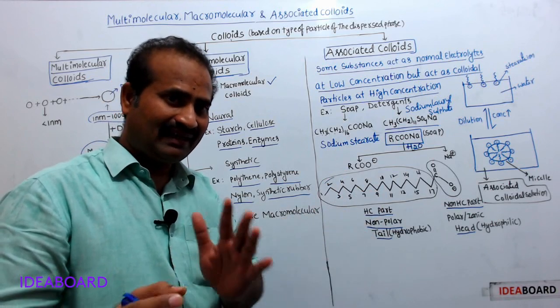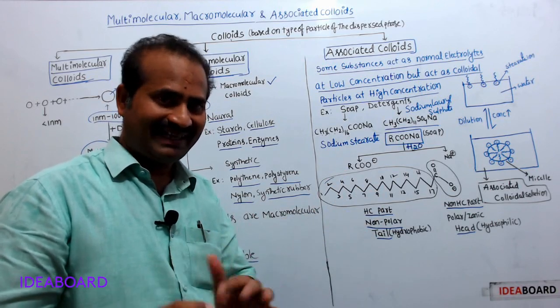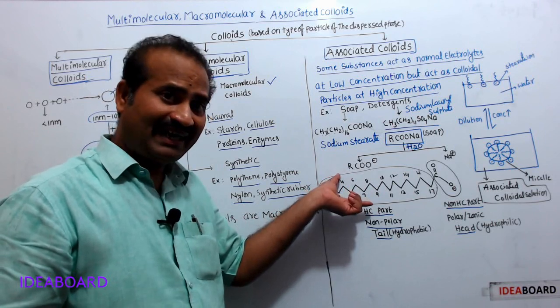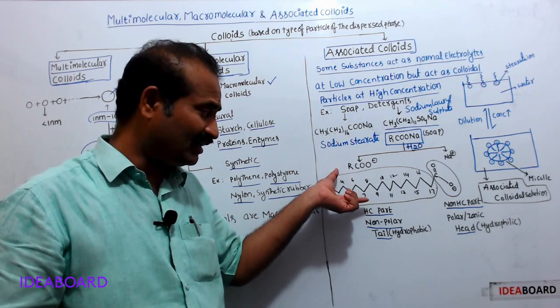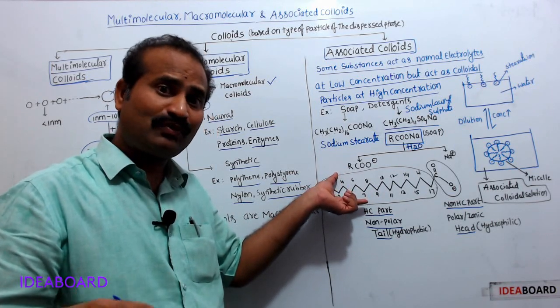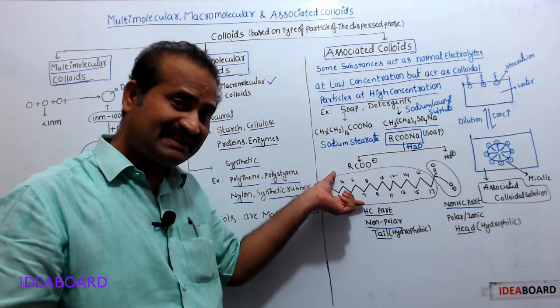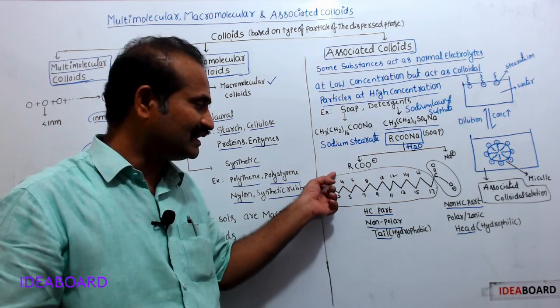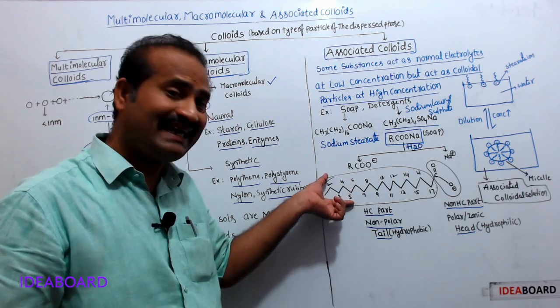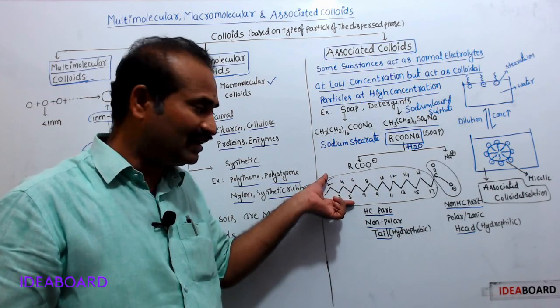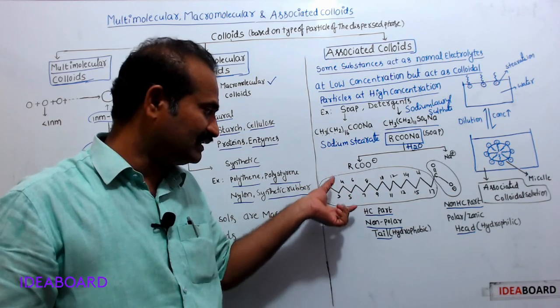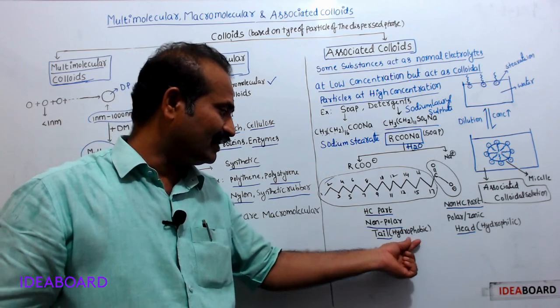We know like dissolves like. Since these are not similar, they hate each other. The hydrocarbon part hates water, that's why this tail is hydrophobic.